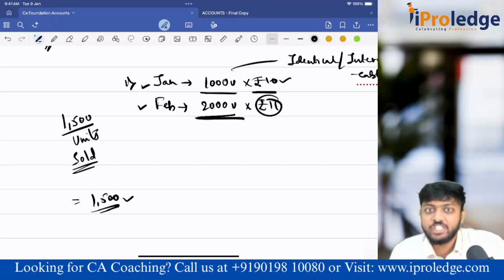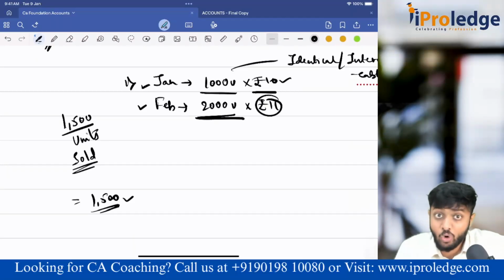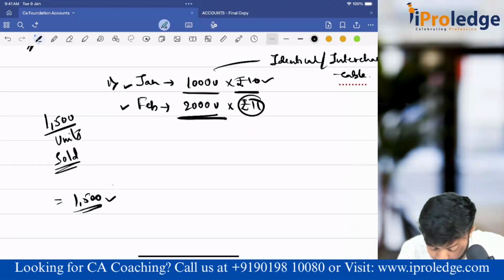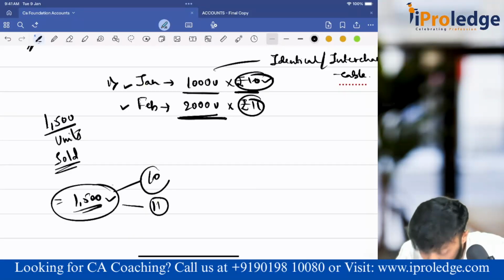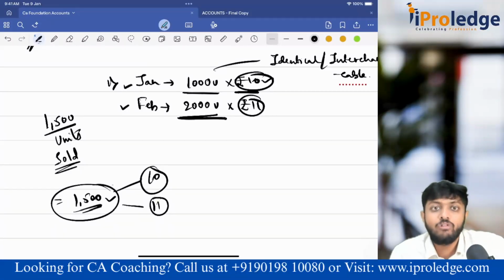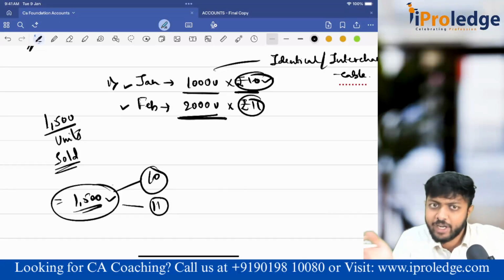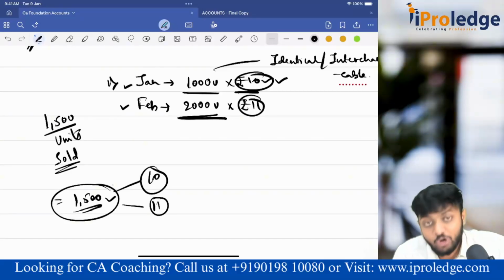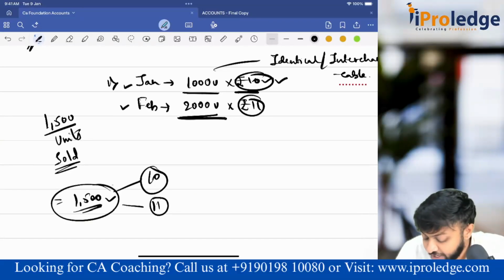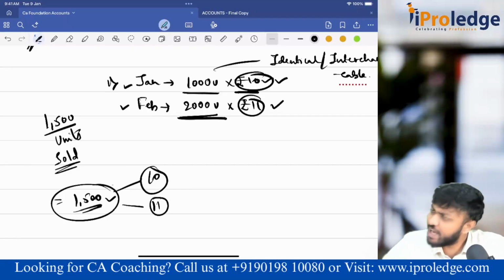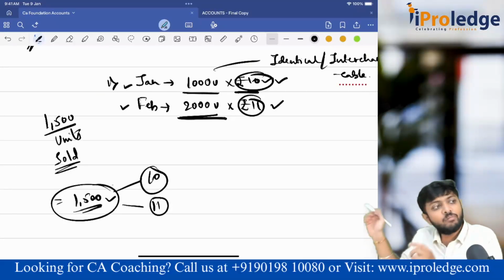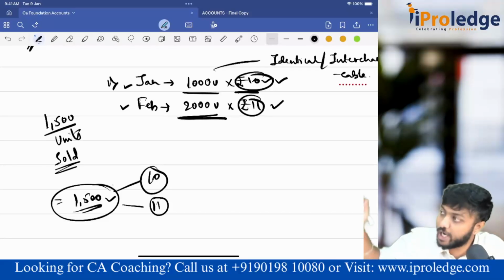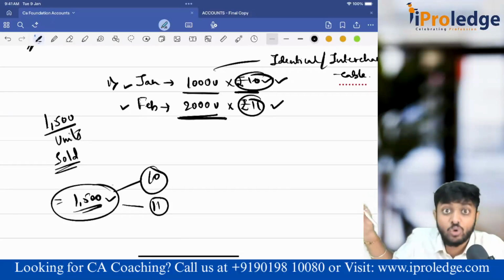The problem was that because it was interchangeable, I have just taken it and given it. Now I don't know, in the closing stock of 1500 units, how much pertains to the 10 rupee purchase and how much pertains to the 11 rupee purchase. I have just given off the goods. How to value? If I knew, I would have taken the respective costs. If I knew that out of 1500, 800 pertains to 10 rupee goods and 700 pertains to 11 rupee goods, I would value it at that cost. But I don't know. I went to the godown and simply issued the goods. It's a problem. So this was the problem.